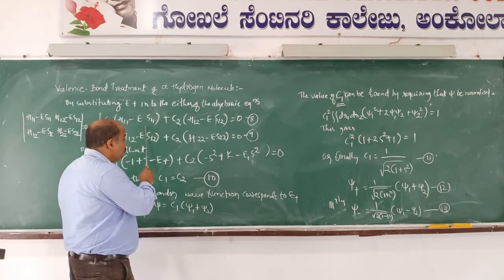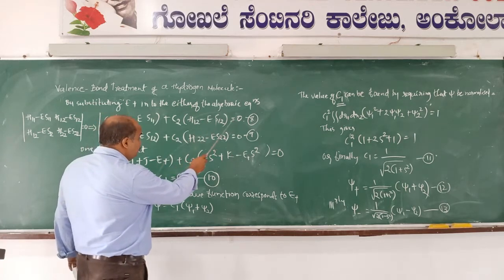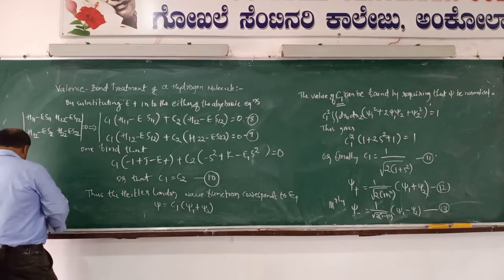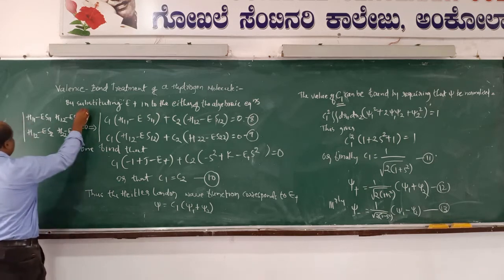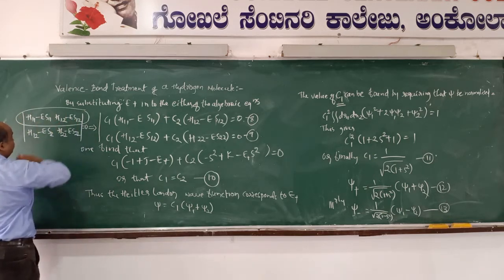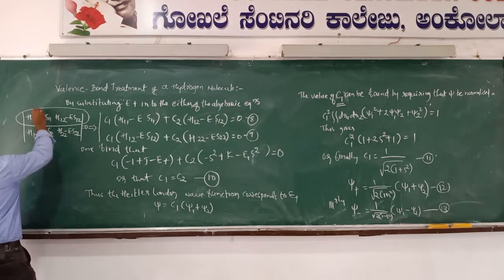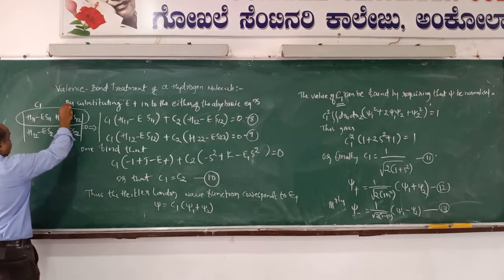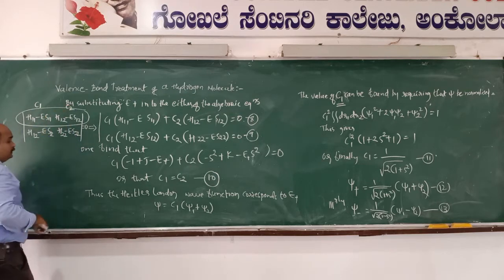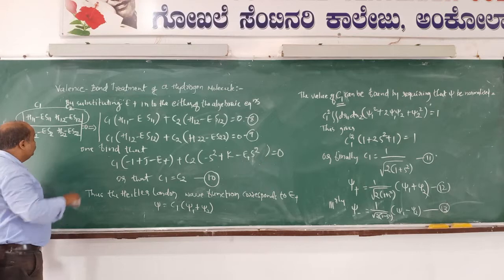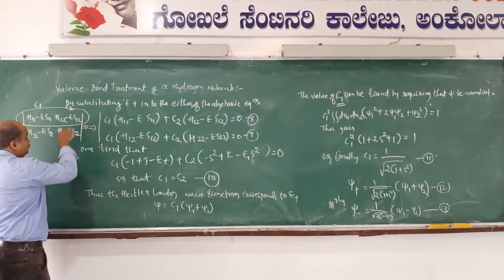So that trial function must be associated with these two secular equations. Remember, to write this eighth equation, the algebraic equation, one could simply use the row values. Suppose the first column is considered under C1 and the second column is considered under C2.